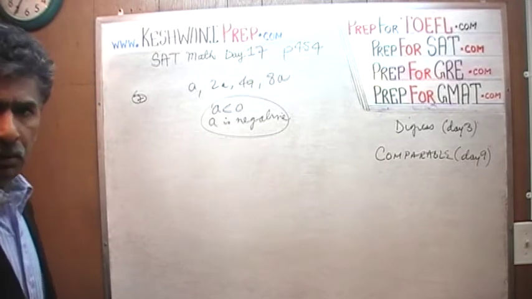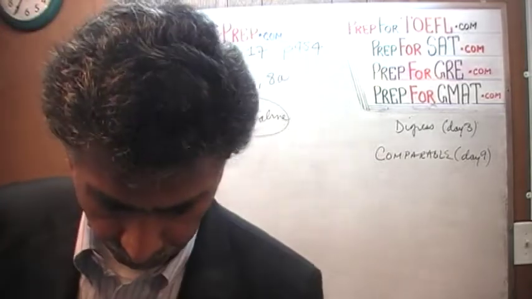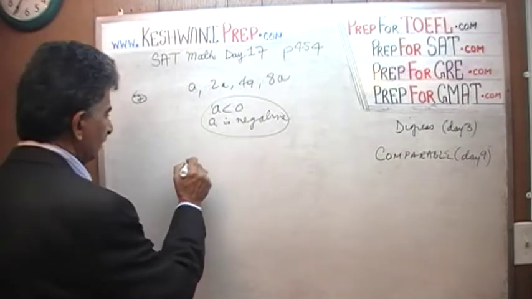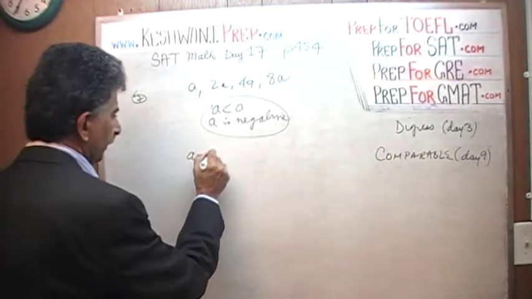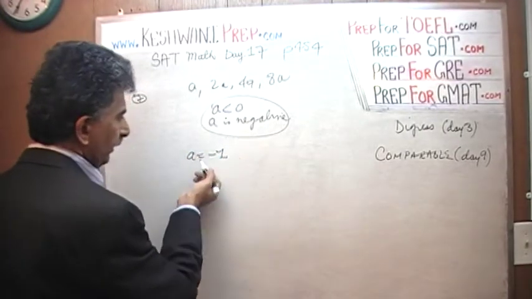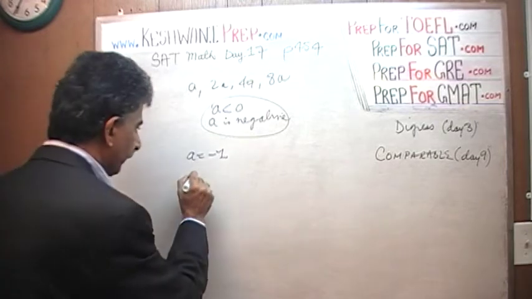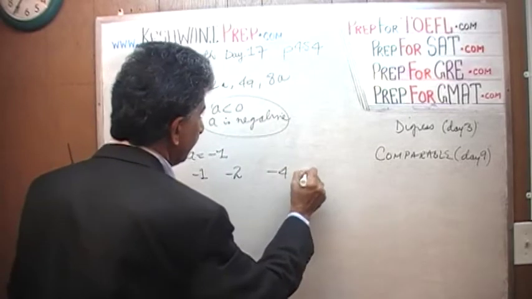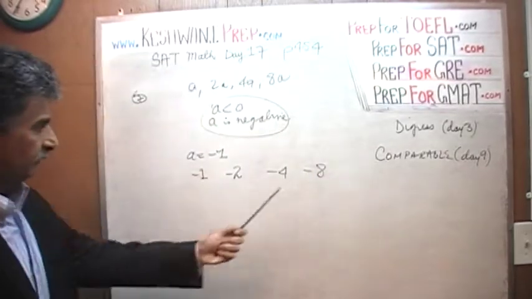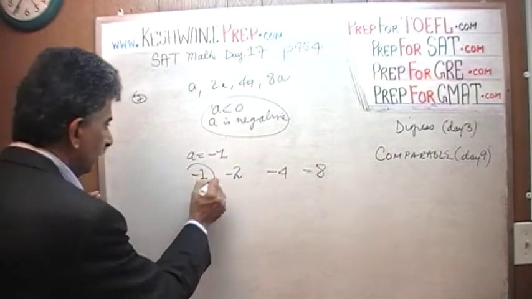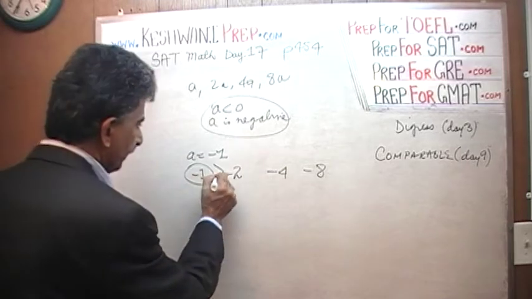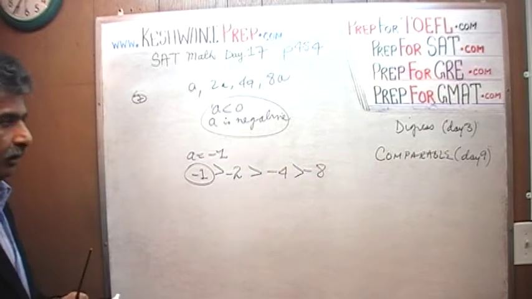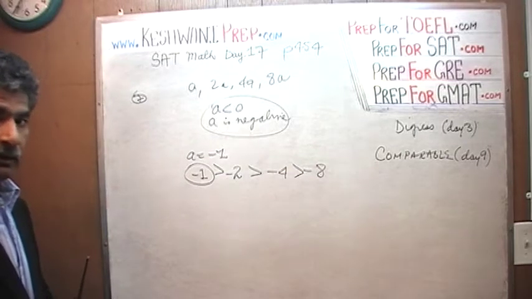Well, you can look at 2 different scenarios just to make sure that you're on the right track. One is to put in a whole number. For example, if a happens to be negative 1, because a is negative, so we'll have negative 1, negative 2, negative 4, and negative 8. Which one is the greatest among these 4? Obviously, negative 1 is the biggest one. Negative 1 is bigger than negative 2, and negative 2 is bigger than negative 4, and negative 4 is larger than negative 8.